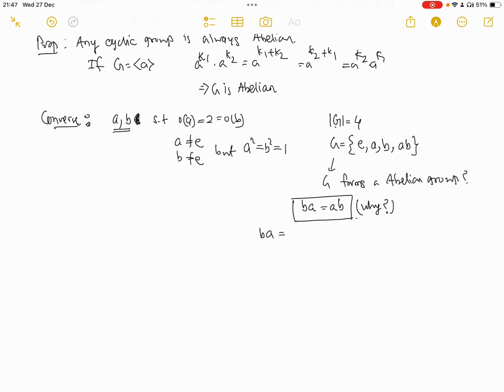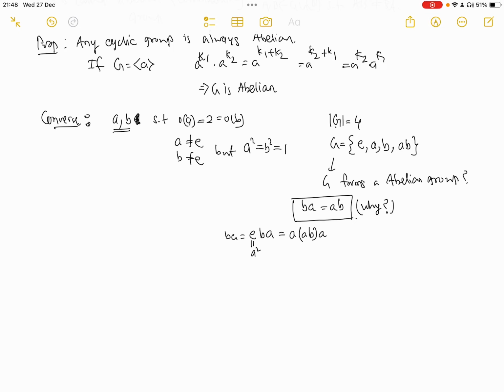Let me try. So BA you can write as E times BA, and E is A squared, so it means AB. So E we can write as A squared, so I'm just taking one A inside.